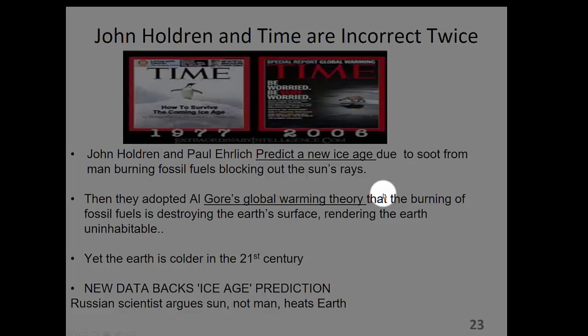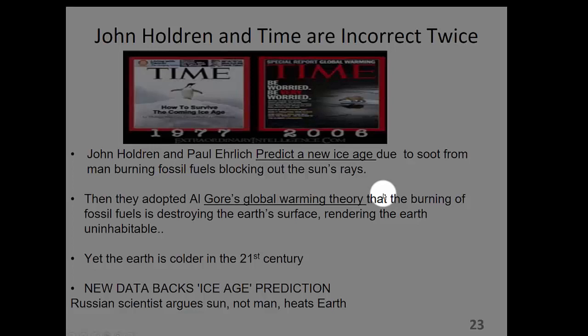The heat of the 70s and 80s destroyed this anti-American theory. That didn't stop Ehrlich and Holdren. They adopted Al Gore's anti-American global warming theory, which blames man's burning of fossil fuels producing carbon dioxide, a greenhouse gas, as a culprit. Can you get your heads around this? Men burning fossil fuels was to cause global cooling and a new ice age. But 10 years later, Ehrlich and Holdren tell us men burning fossil fuels are causing global warming, which will destroy the Earth's surface, making the Earth uninhabitable.